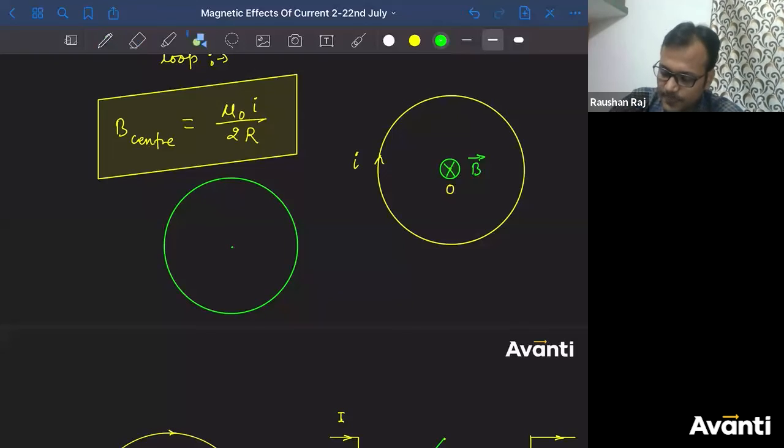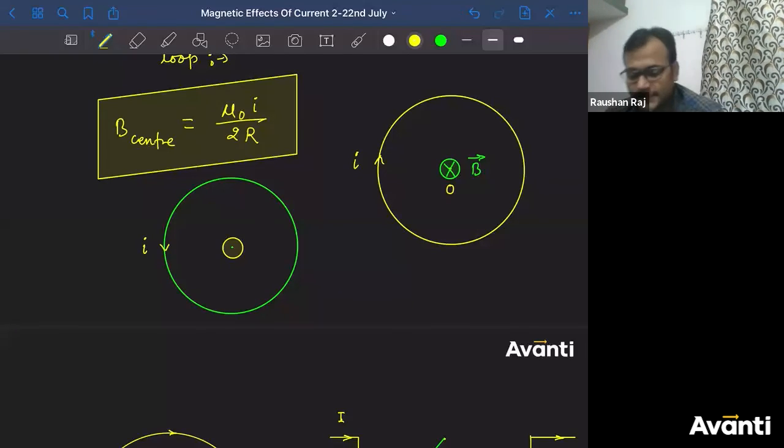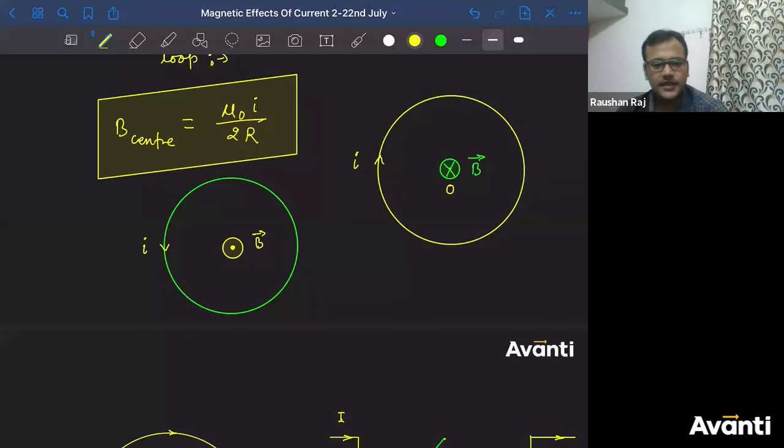यहां बताइए क्या होगा? What is the direction of magnetic field here? इस केस में क्या होगा? Tell me. Into the plane, out of the plane? Out of the plane. समझ में आई बात? बहुत बढ़िया. अच्छा, very good guys, keep it up.